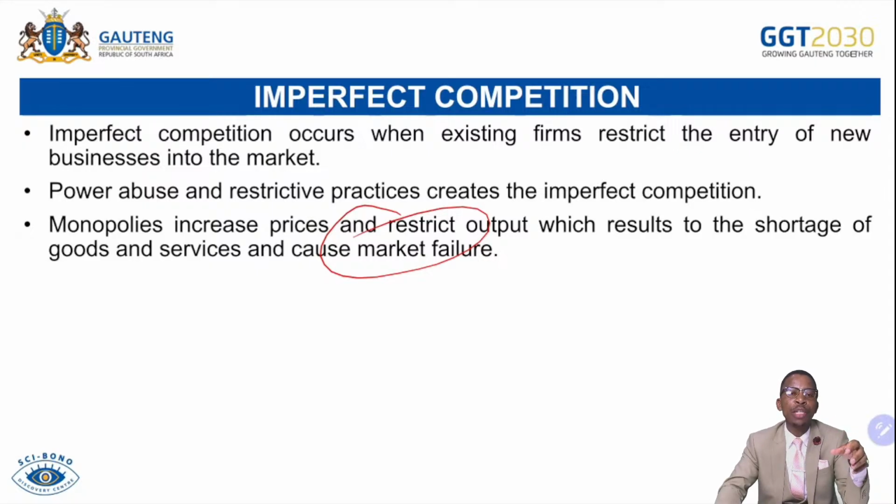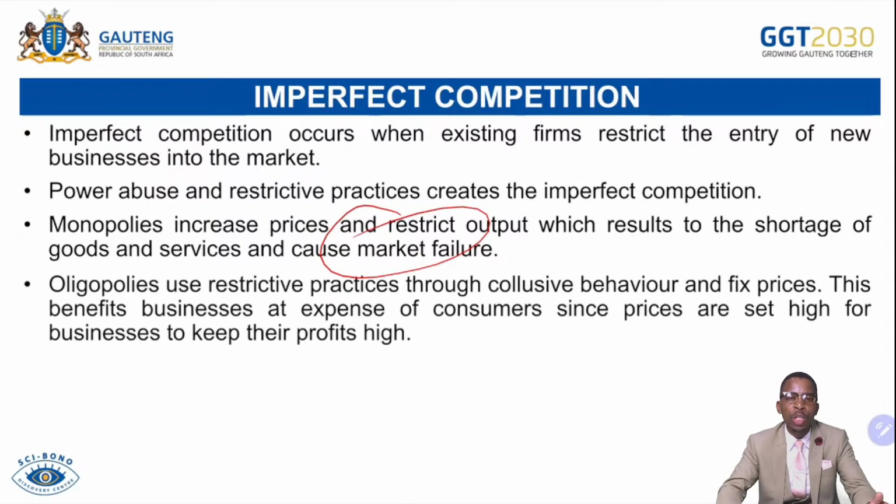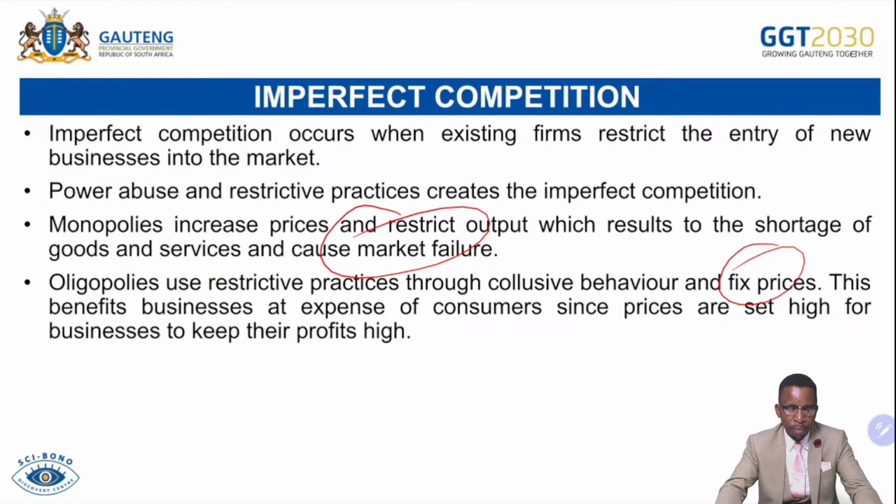Remember, an imperfect market does not create room for price negotiation. If ever you don't afford the product, you go without the product. Only those who can afford will be getting the privilege to obtain the product. Oligopolies use restrictive practices through coercive behavior and fixed prices. They do price fixing. So they use anti-competitive behavior so that they can dominate the market through collusion. So they collude by fixing prices as well as production techniques so that they can keep up with their profits. That becomes a challenge because it minimizes consumer choice. It also blocks the entry of new businesses, because as businesses become a cartel, they then dominate the entire market, meaning smaller businesses that are willing to come in will have less say or less stake in the market. Then market dominance becomes an issue in this situation.